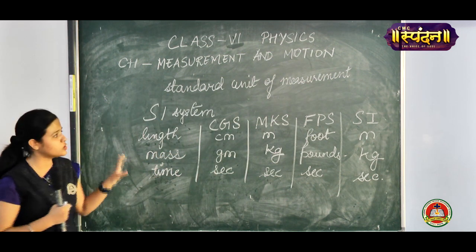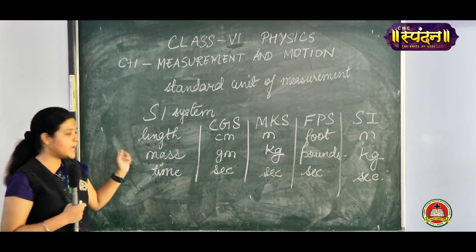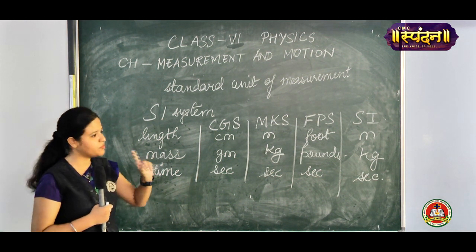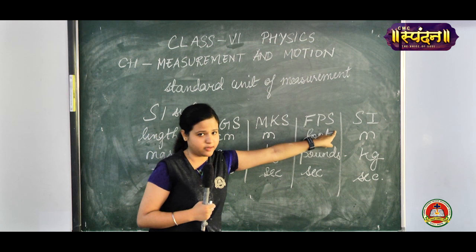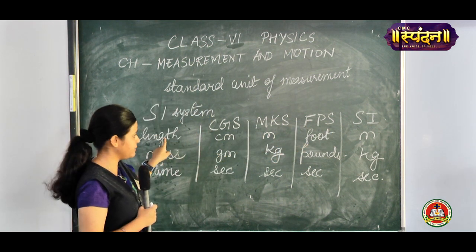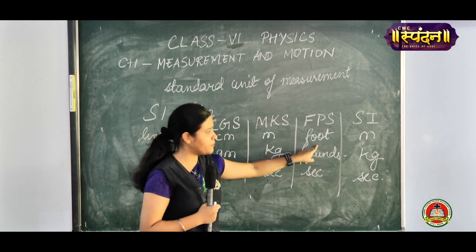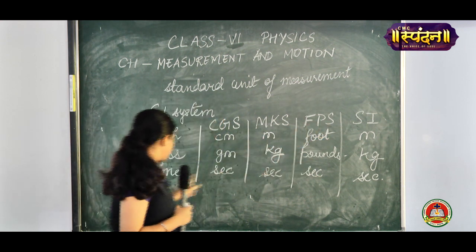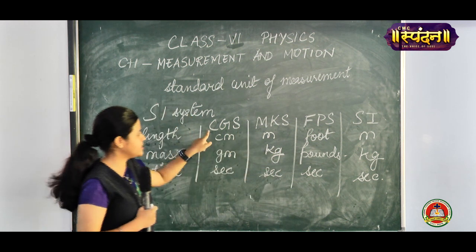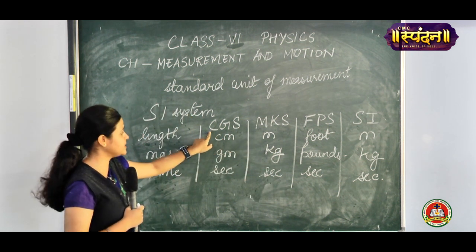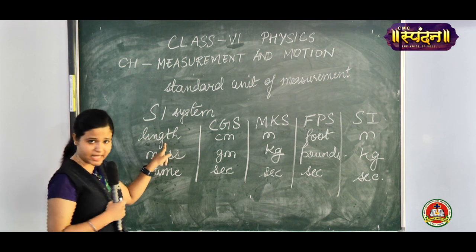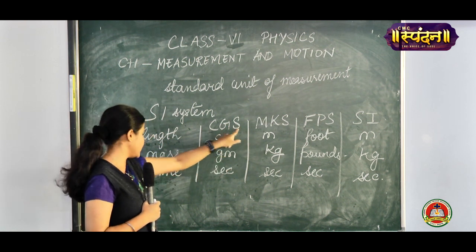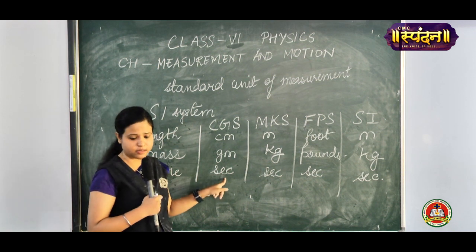You can take a screenshot of this particular table and learn this table. It is very easy to learn. The first system that was introduced way back is the FPS system. F we relate with length, F stands for foot, P for mass is pounds, and S for time is seconds. Then the CGS system, where C goes with length, that is centimeter, G with mass, that is gram, and S with time, that is seconds.